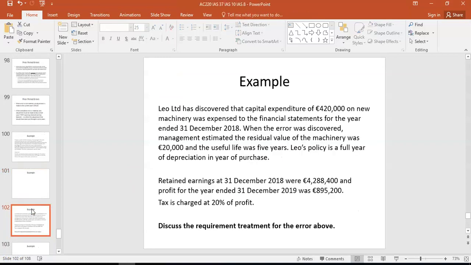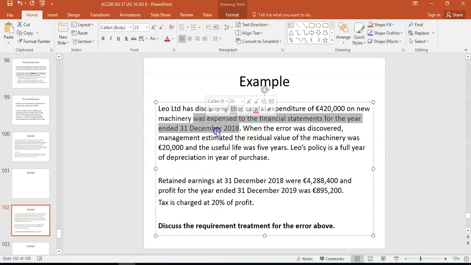So we're looking at Leo Limited that discovered capital expenditure of 420 on new machinery was expensed. So clearly that's an error, right? And this was last year, because this is 2019 now. So last year they expensed machinery instead of capitalizing. And again, you don't have a choice under IAS 16. It must be capitalized when it qualifies to be capitalized. That's an important one. When the error was discovered, they estimate the residual value of machinery was 20 and useful life was 5 years. Full year depreciation the year of purchase.